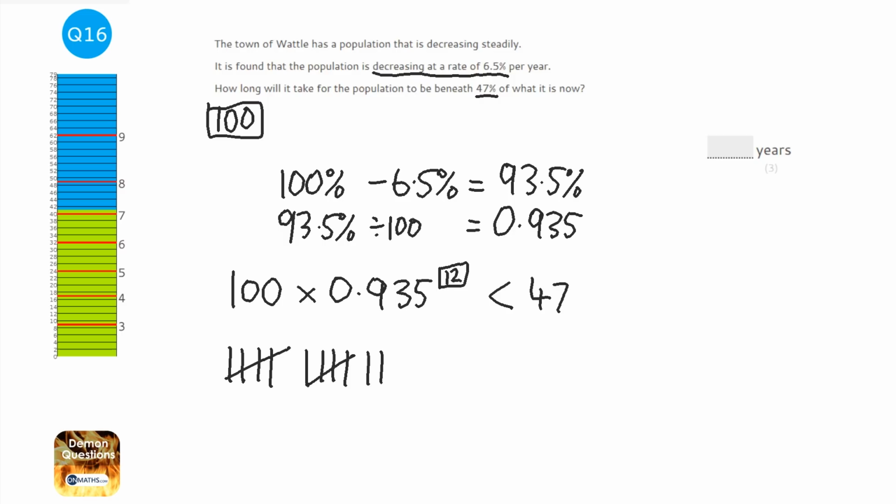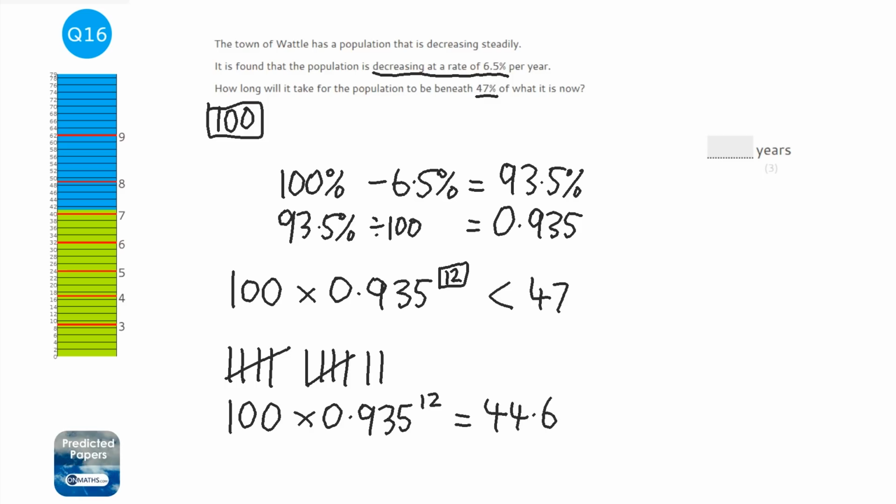Now, I always want to check that because my counting is not necessarily the best when under pressure. So I'm going to do 100 times 0.935 to the power of 12 to check that I've got this right. I get 44.64.